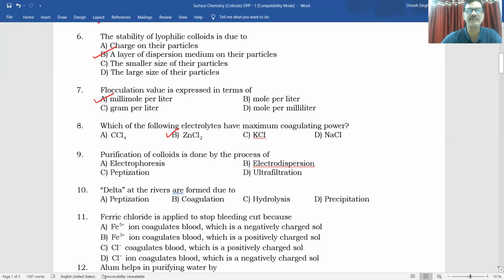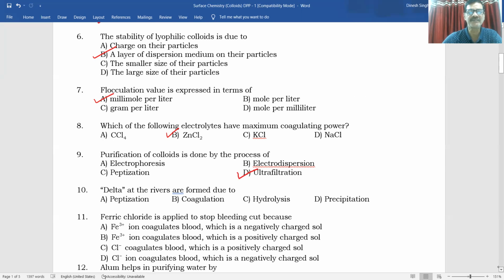Purification of colloids is done by the process of what? Electrophoresis is used for the precipitation of colloidal solution. Electrodispersion is used for preparation of colloidal solution. Peptization is also used for preparation of colloidal solution. Ultrafiltration is used for purification. So for purifying a colloidal solution, we need ultrafiltration or dialysis. These two processes are there.